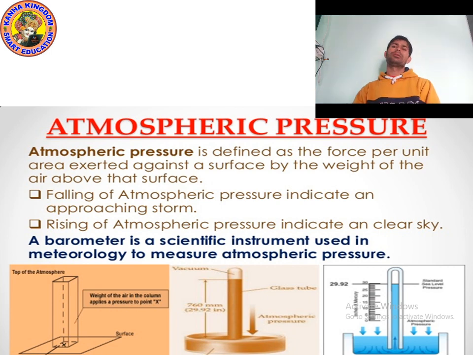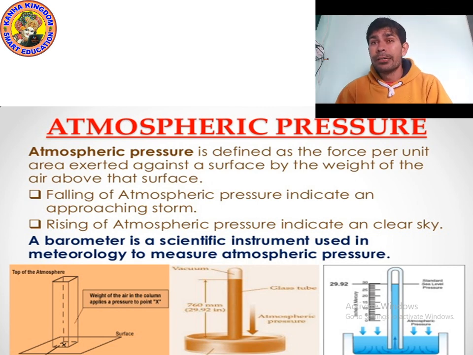As you can see the definition on your screen, I am reading it. Please pay attention. Atmospheric pressure is defined as the force per unit area exerted against a surface by the weight of air above the surface. So a fall in atmospheric pressure indicates an approaching storm. When the atmospheric pressure falls, it indicates that a storm is approaching.